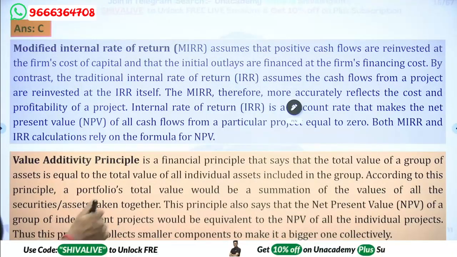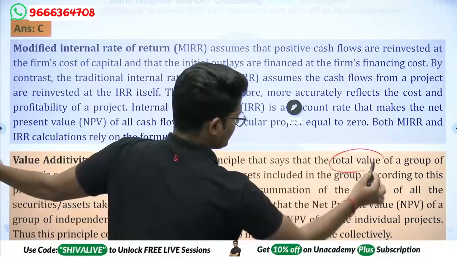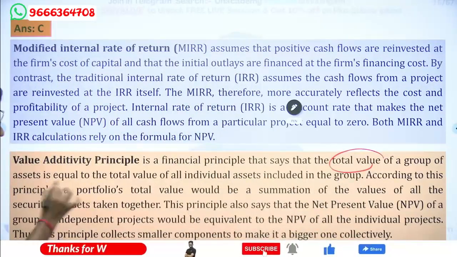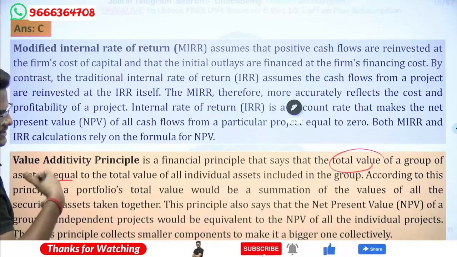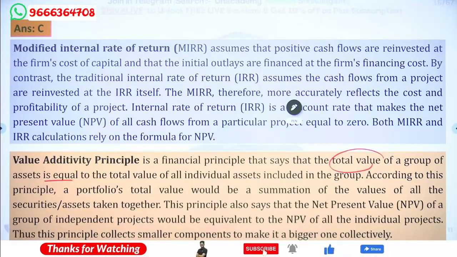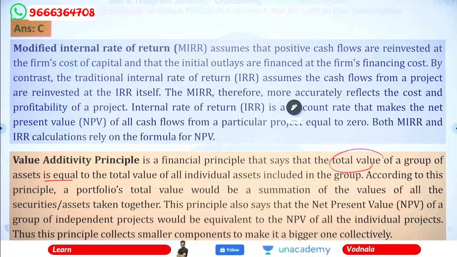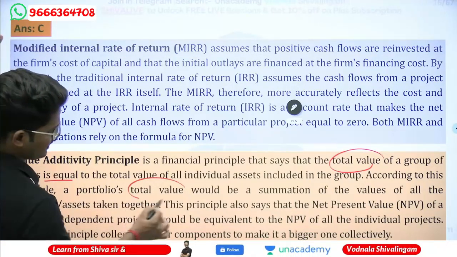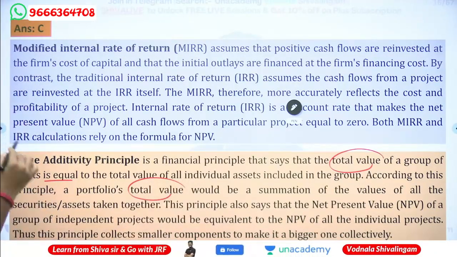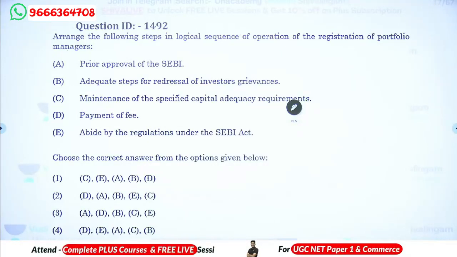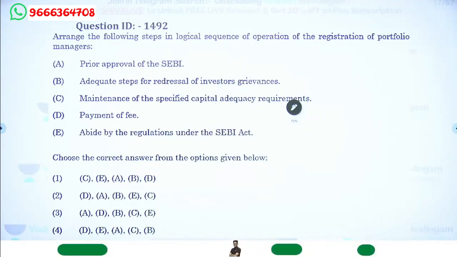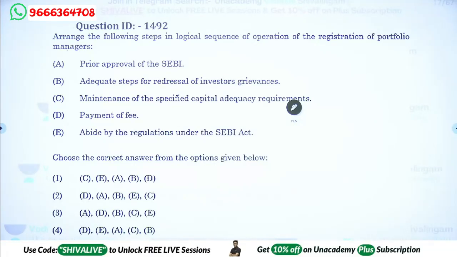So value additive is a financial principle that says that total value of a group of assets equals the total value of all individual assets. Combination of assets, group of assets equal to all individual assets including the group. So as per this, portfolio of total value would be summation of all the individual portfolios put together. Next, yes, NPV is based on the value additive, the cash inflow of every project.